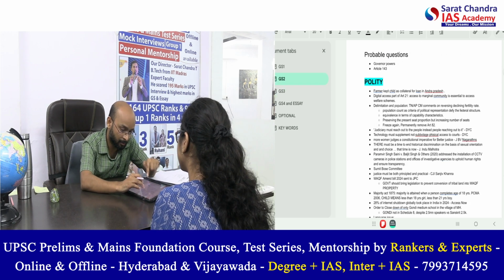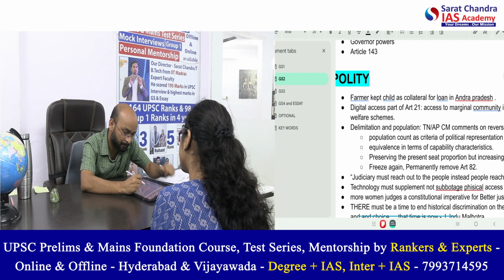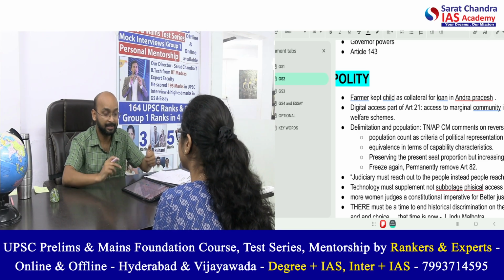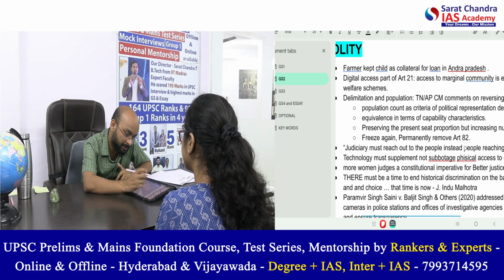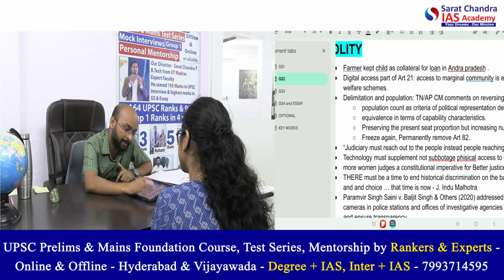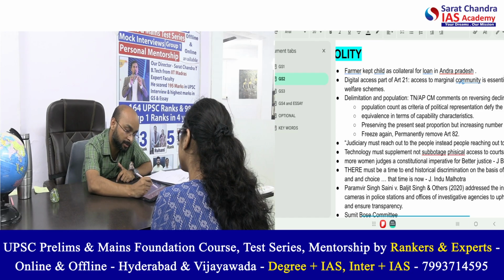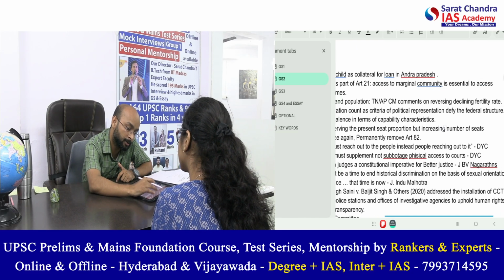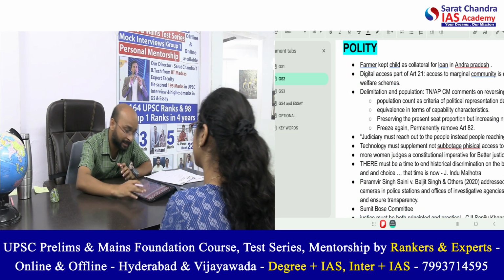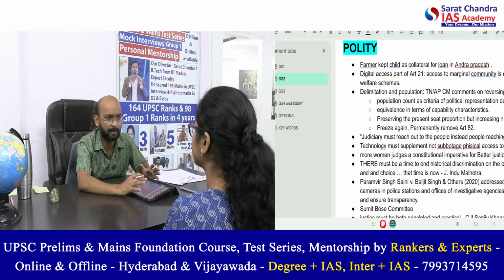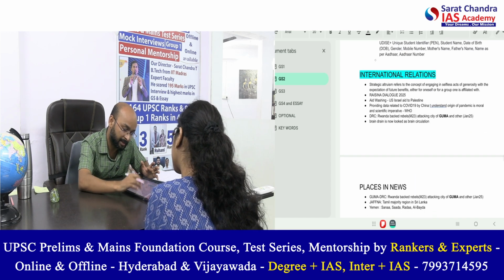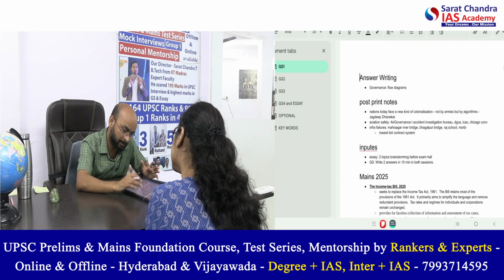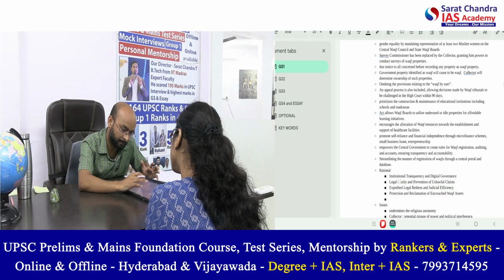Similarly, if you see the GS2, polity. See, for example, first example I have written like farmer kept child as collateral for loan in Andhra Pradesh. This I can use in ethics also. This I can use in governance also. Second, you see like digital access part of Article 21 set by Supreme Court. Access for the marginal community is essential to access welfare schemes. Here I have not kept the complete information about that article, just what I can use. This is for the GS2, governance, international relations, and then you have the GS1 content.